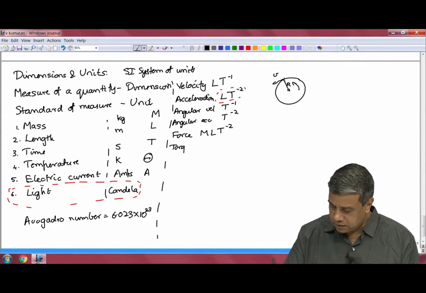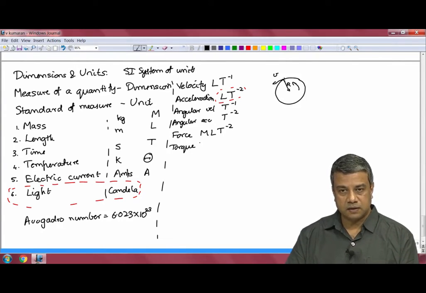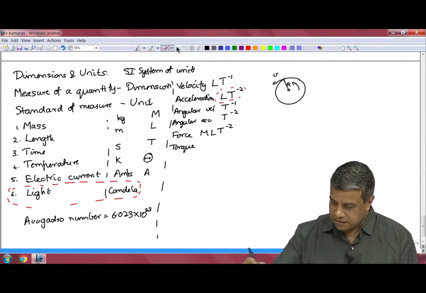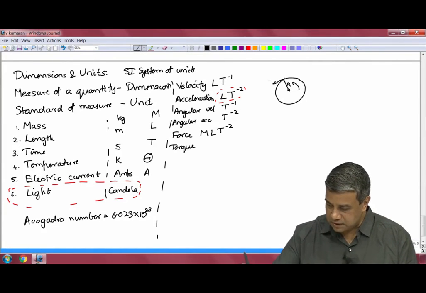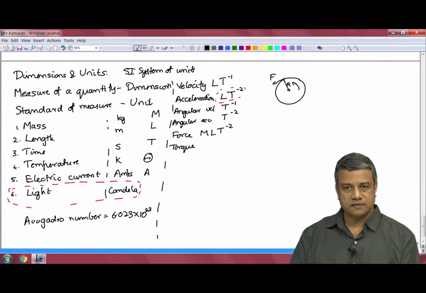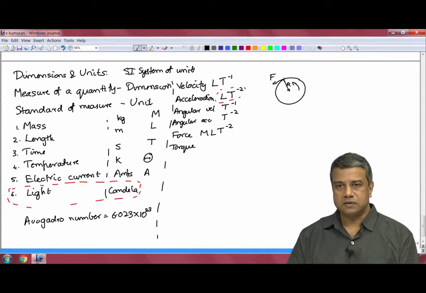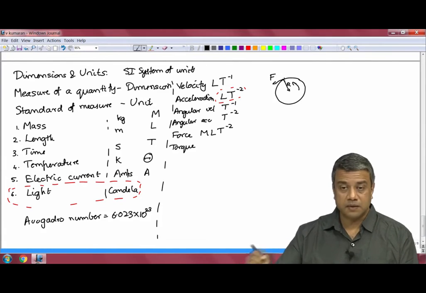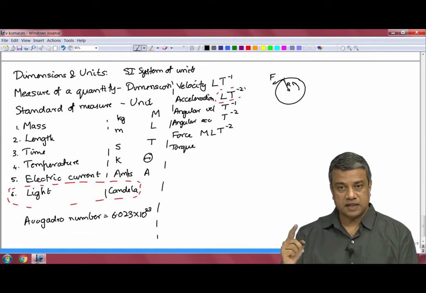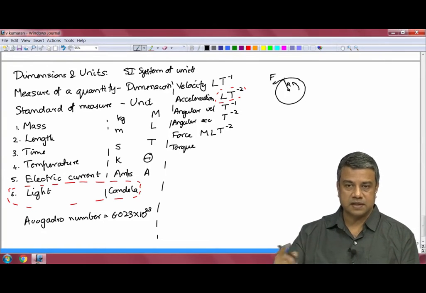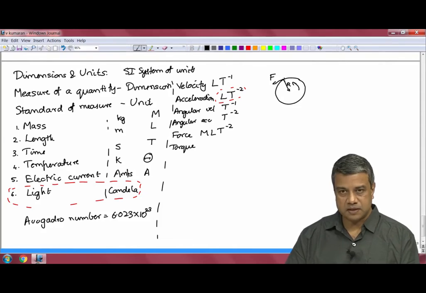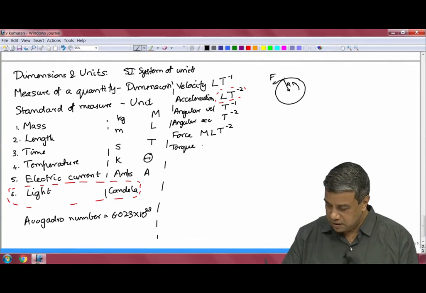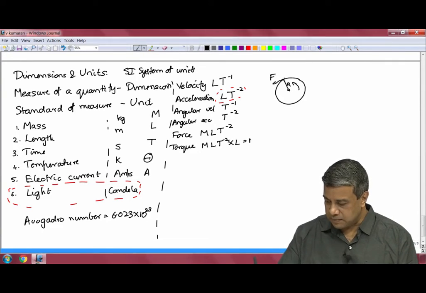Torque. The torque exerted on an object is, instead of the velocity, we consider the force that is exerted on this object at a certain distance from the center of rotation. So, the torque is equal to the force tangential to the object multiplied by the distance from the center of rotation. So, if the force is acting at a greater distance, the torque will be greater, even if it is the same force. Therefore, the torque has dimensions of force times distance, which is M L square T power minus 2.